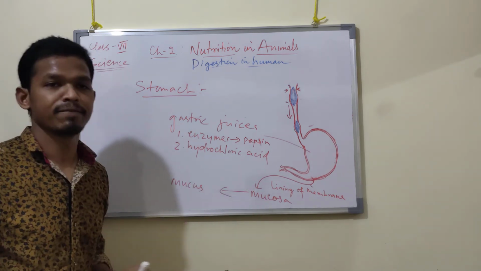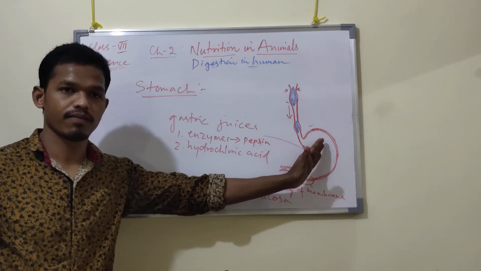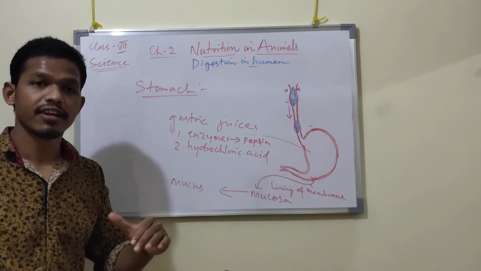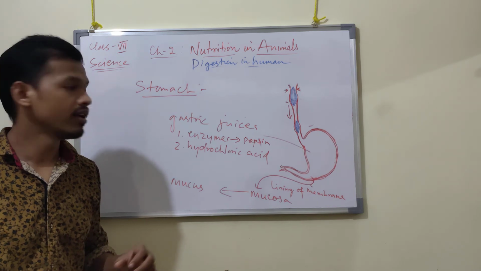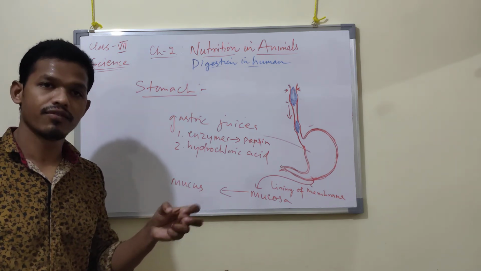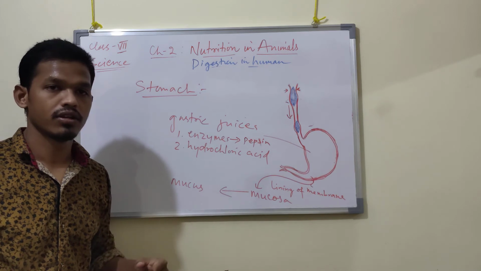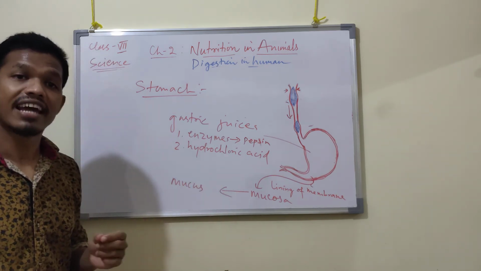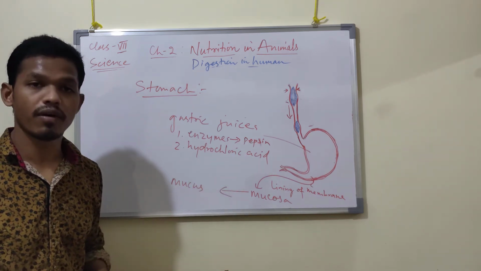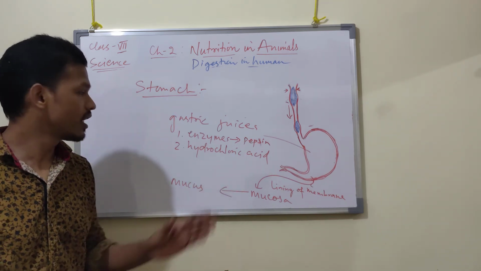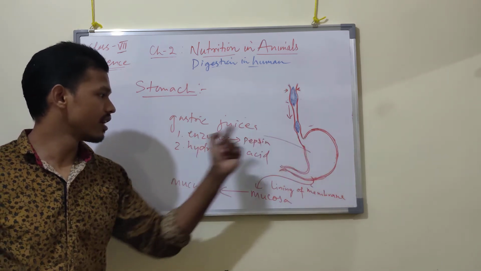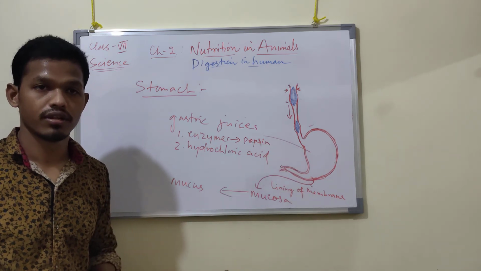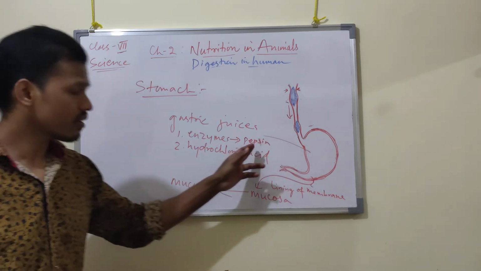Hydrochloric acid is released in the stomach. It also helps in churning the food and makes the food particles into a paste, which helps in digestion. If you didn't know, it can even dissolve an iron nail. This hydrochloric acid is so powerful. Got it now? The enzyme pepsin is involved in breaking down the protein in food particles.